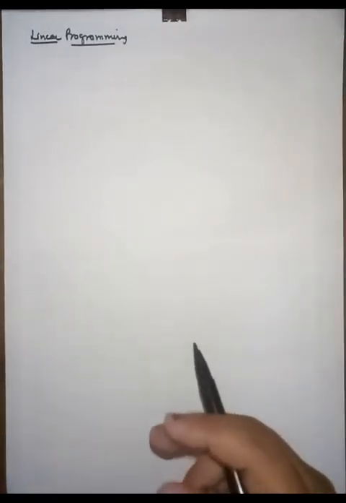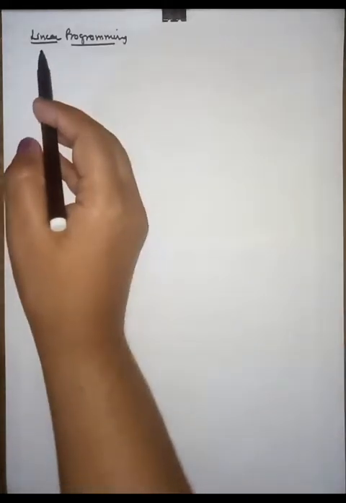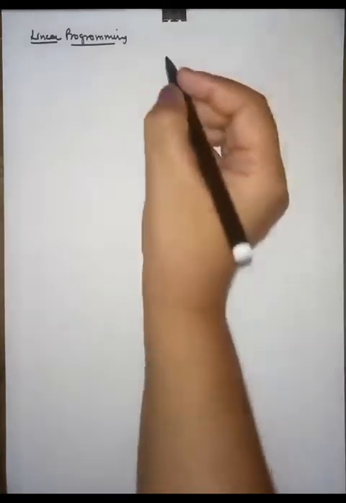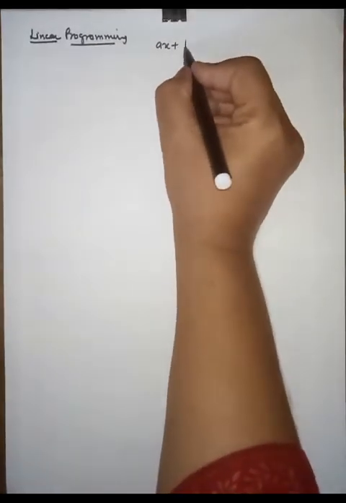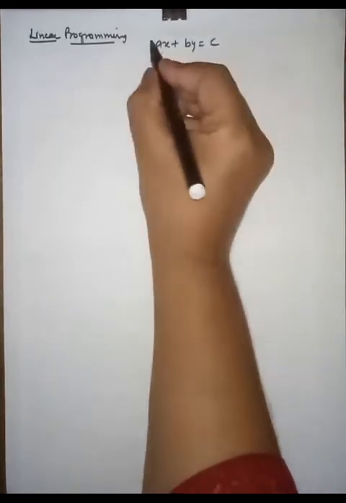Here, what is linear programming? Friends, I am using the word linear. What is linear? The word linear means a relationship which can be represented by a straight line. That means a relation of the form ax + by = c.